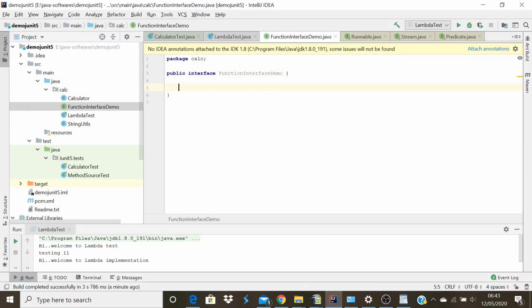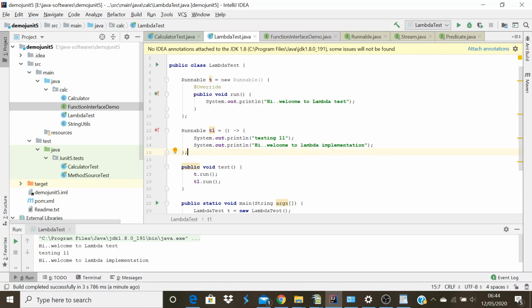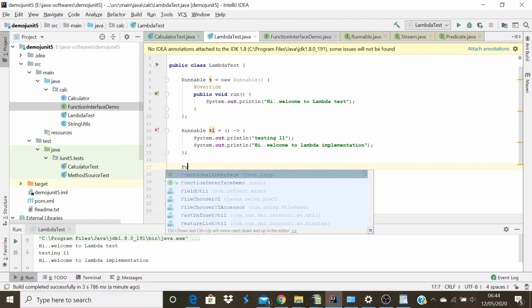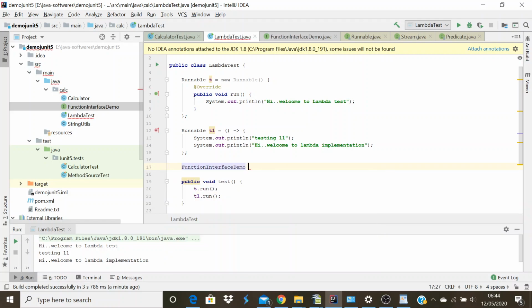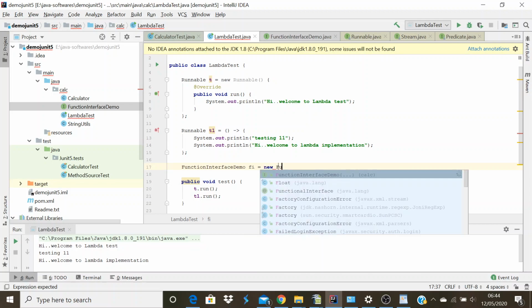So I will just declare one abstract method. This is just a test. This just returns a boolean value based on the logic implemented by the other classes which implement this interface. So it is not going to take any arguments. I'm creating a class variable for that interface, functional interface demo. Yeah, fine. So let me implement it with the old model using the anonymous class first.